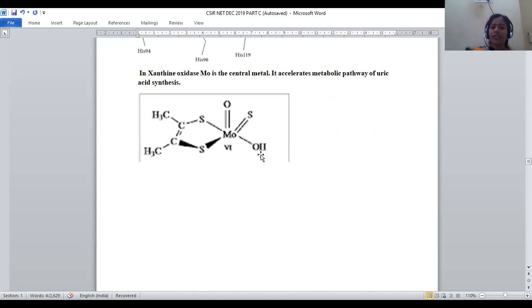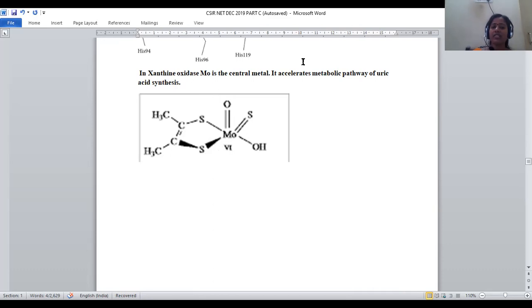That molybdenum is surrounded by OH, a double bond O, and here a chelate ring will be there. This is called chelation, because a single ligand is able to form 2 bonds with the central metal, which is called a chelating ligand, and chelation is always given by more than one functional group which is able to give a lone pair of electrons, right? So this is a kind of xanthine oxidase.